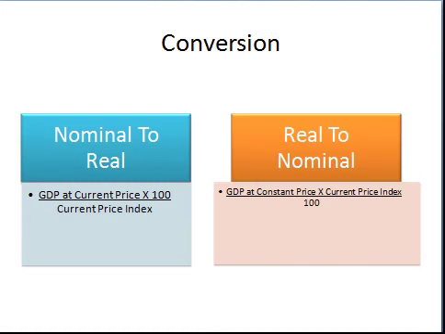Next comes conversion. We can convert the real GDP into nominal and nominal into real. First is nominal to real. We will first calculate GDP at current price, then divide this by the current price index and multiply by 100. That is nominal to real. And if you want to convert real into nominal, first you have to calculate GDP at constant price, and multiply this by the current price index divided by 100. It is the formula of real to nominal GDP.